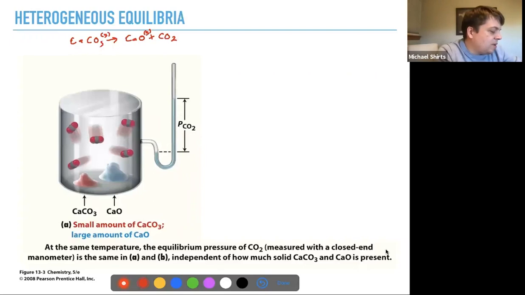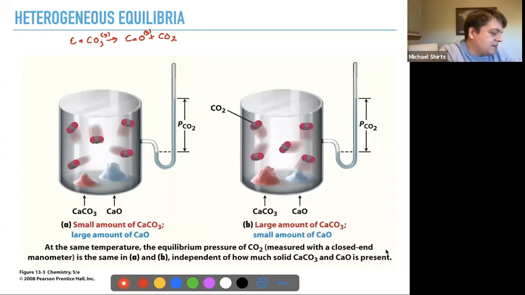So let's say we have a small amount of calcium carbonate and a large amount of calcium oxide. At the same temperature, the equilibrium pressure of CO2 measured with any sort of instrument is the same in both of these two situations, independent of how much solid calcium carbonate and calcium oxide is present. If you have a pure compound, then there's no concentration change. It's at the same concentration, right? Assuming that it's pure, you have pure CaCO3, the concentration remains the same no matter how much there is.